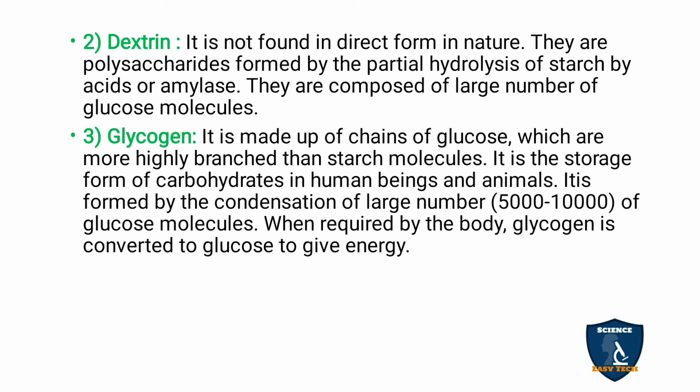Then moving on to glycogen. It is made up of many chains of glucose which are more highly branched compared to starch. Carbohydrate is stored as starch in plants, whereas in animals the excess glucose is stored as glycogen in the liver in human beings. It is formed by the condensation of 5,000 to 10,000 glucose molecules. When required by the body, this glycogen is converted to glucose to give energy.